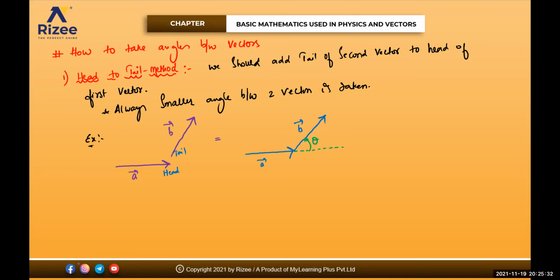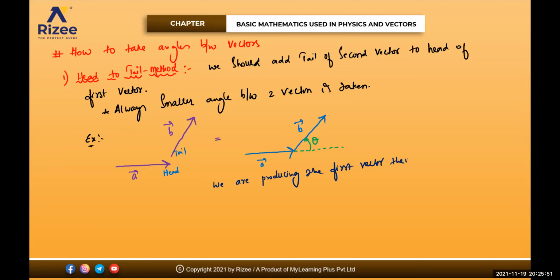So what we are doing here is producing, that means extending, the first vector.